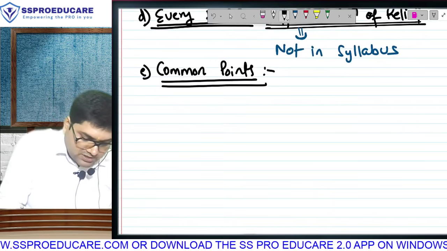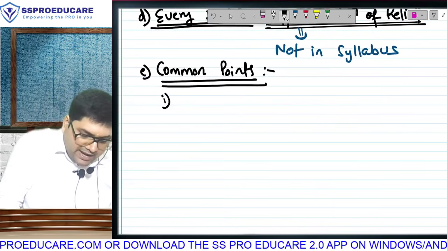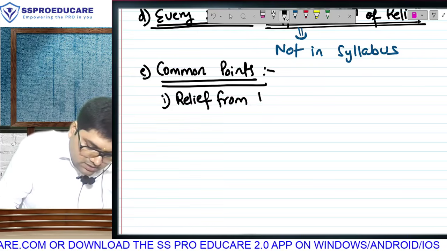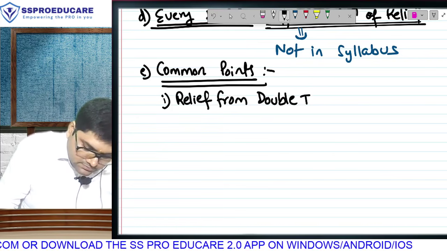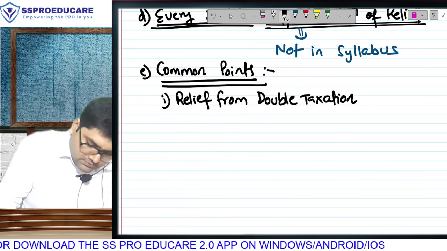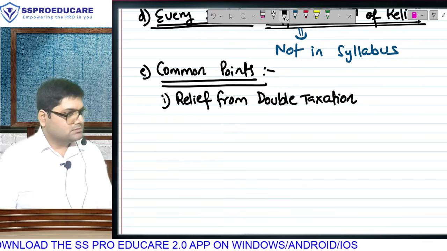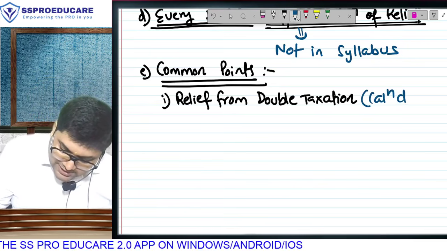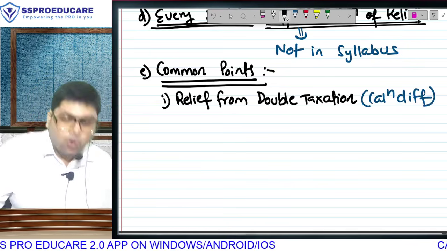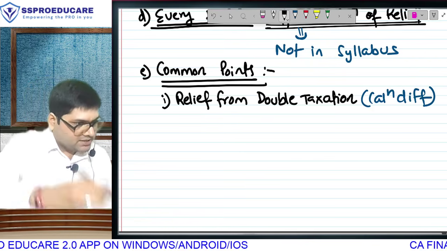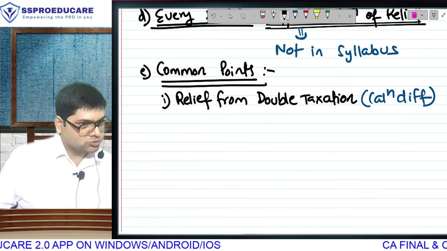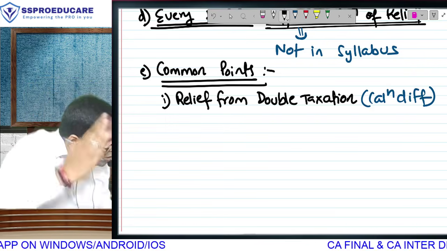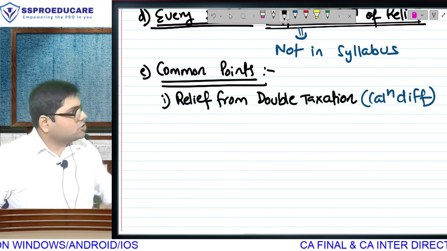Is every calculation different? But still will there be some common features? Let us learn what the common points are. First, every treaty will provide for relief from double taxation. What will be different? Calculation will be different. Sometimes the home country will grant a waiver, sometimes the host country will grant a waiver, sometimes they will reduce the rate, that is a different matter, but the number 70 will be brought down to a lower number. It's a common feature across treaties.